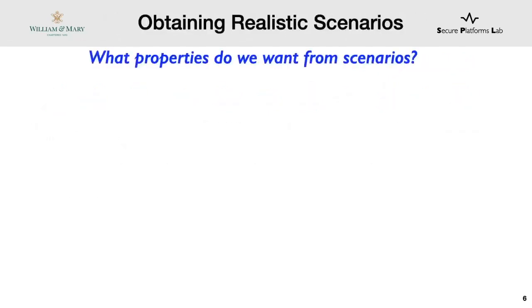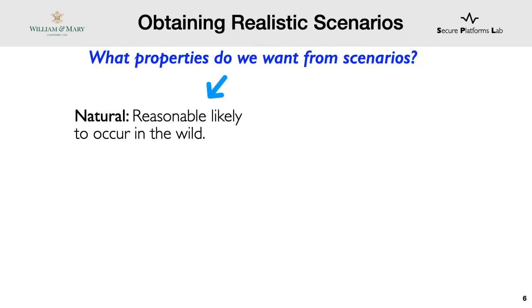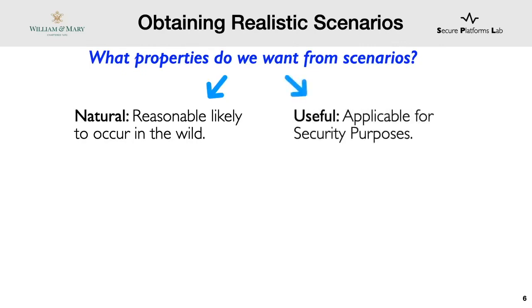So we just saw how scenarios could provide a realistic glimpse of home usage. However, it's important to understand what we want from these scenarios. First, we want them to be natural. By natural, we mean that they should be reasonably likely to occur, representing how people generally automate their homes. And we want these scenarios to be useful so that we can use them for security tasks like policy specification.